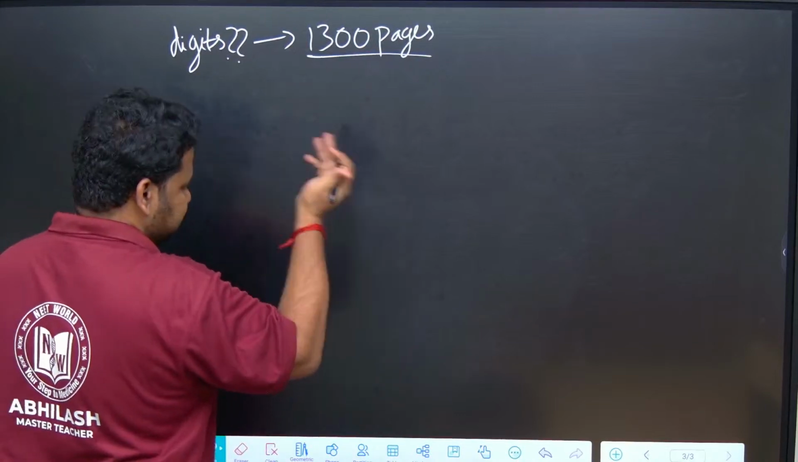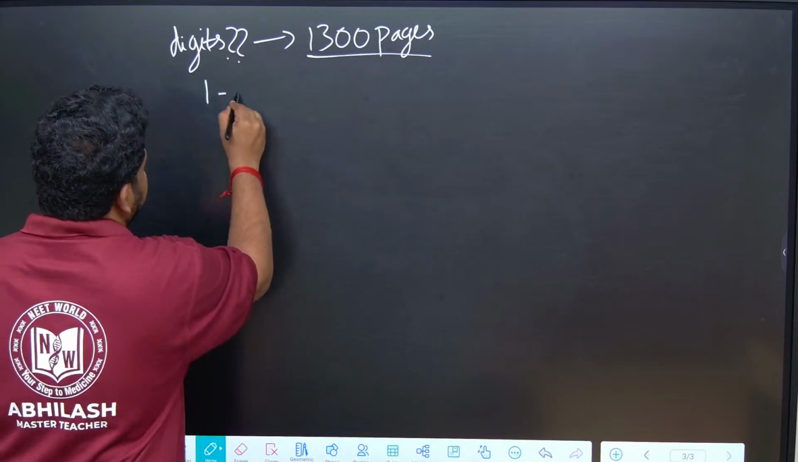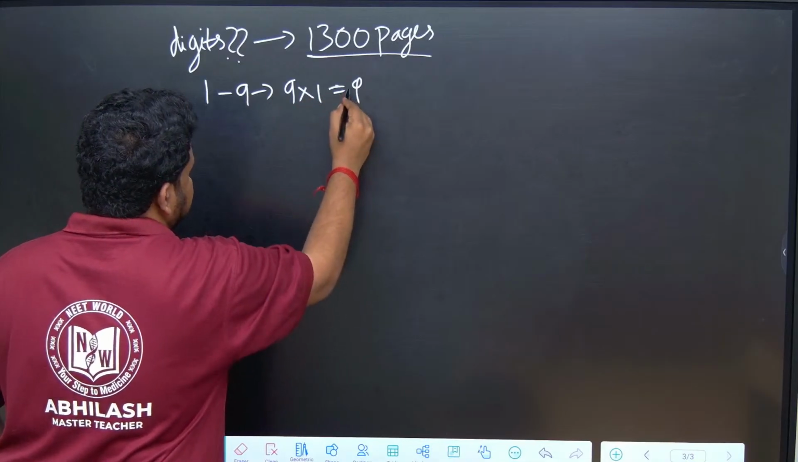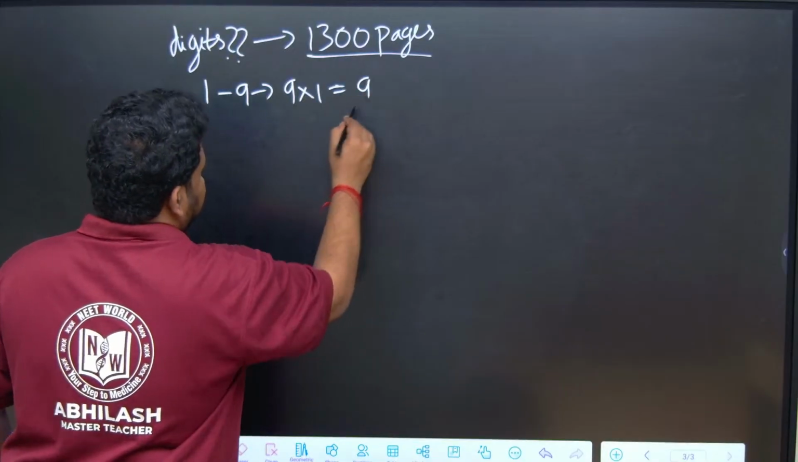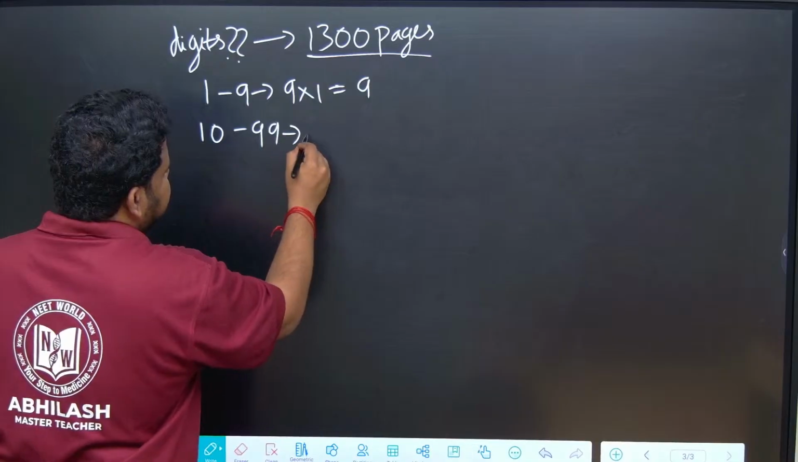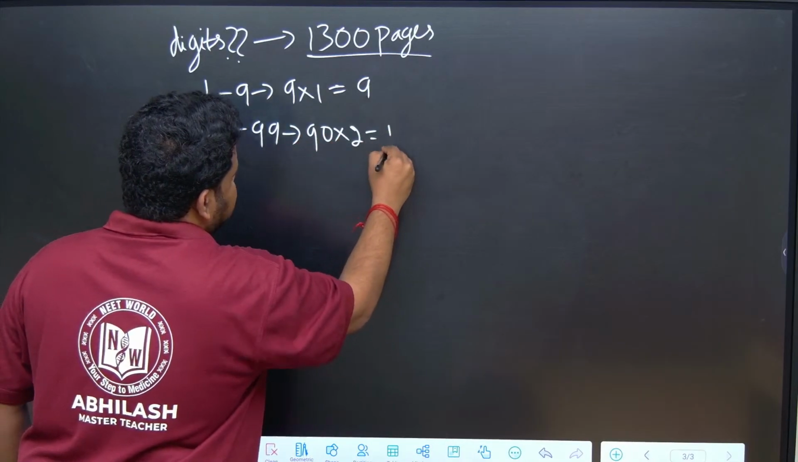Suppose we don't know, what should we do? 1 to 9 is single digit, so I write it as 9 into 1, it is 9. I am writing fast, but you already understood these basics. What about the next numbers? 10 to 99. 99 minus 9 is 90 two-digit numbers, so 90 into 2 is 180.